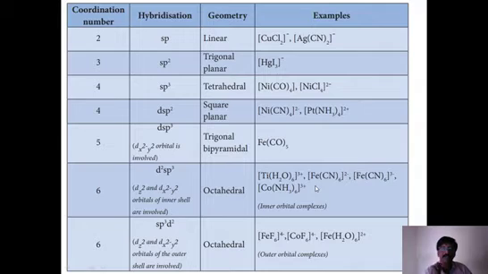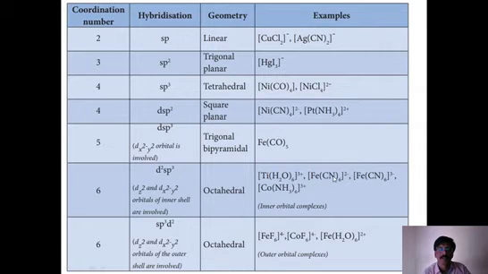The terminology is a little bit different. When 3d orbital is involved in octahedral complex formation, it is called inner orbital complex. The hybridization is d2sp3. Okay. If 4d orbitals are involved in hybridization, then it is called outer orbital complex. So here you have to be very, very careful that when 4d orbital is involved, it is called outer orbital complex. The hybridization is written as sp3d2. This is how we need to understand sp3d2.